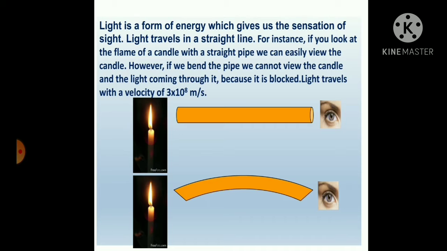So, if we take a candle, light it and put it on the table, and we take a straight pipe and try to view the candle through the pipe, we can easily view the candle. But if we bend the pipe and now want to view the candle, we cannot view it because light travels in a straight line, and this is justified by this activity. And the velocity of light is 3 into 10 raised to the power 8 meters per second.